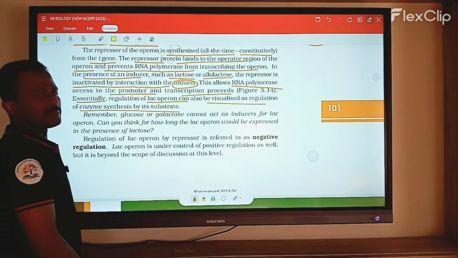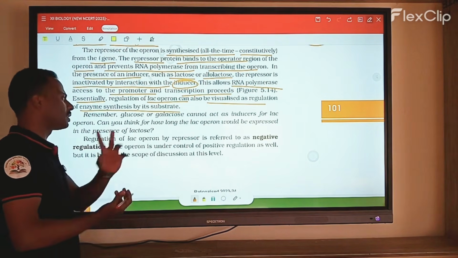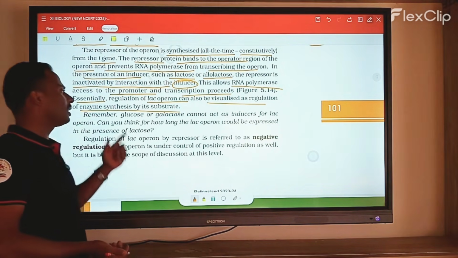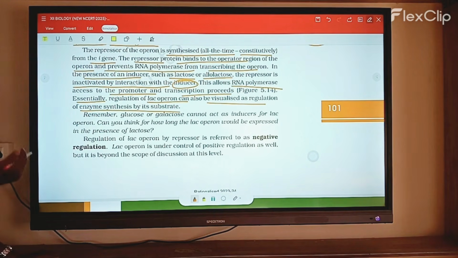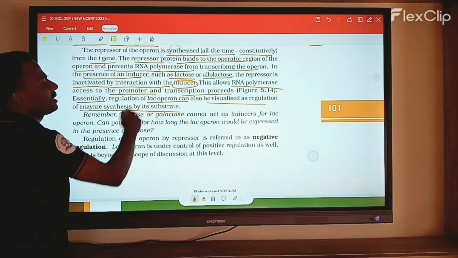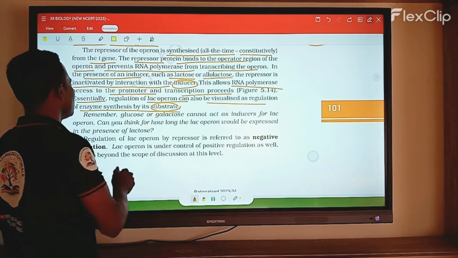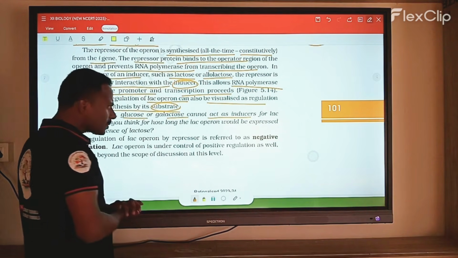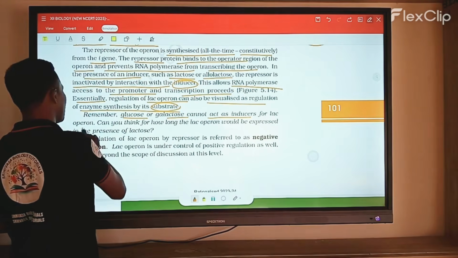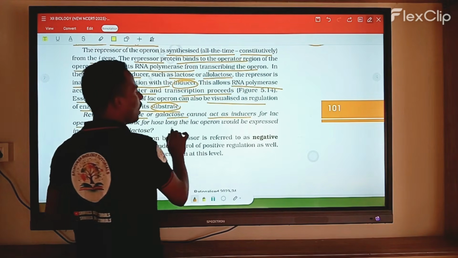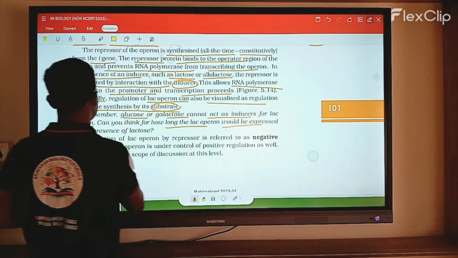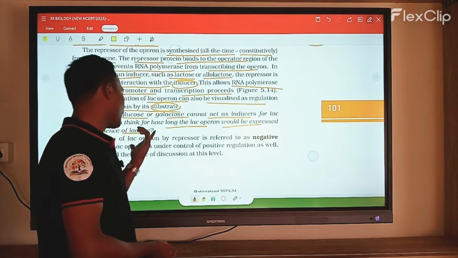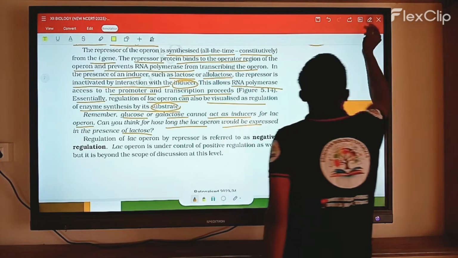It's in a substrate. So then finally what happened? The gene regulation takes place. Then synthesis takes place through the translation process. Okay, now remember, glucose and galactose cannot act as inducers for the lac operon. Can you think how long the lac operon would be expressed in the presence of lactose? Because through the hydrolysis process it is converted into glucose as well as galactose.